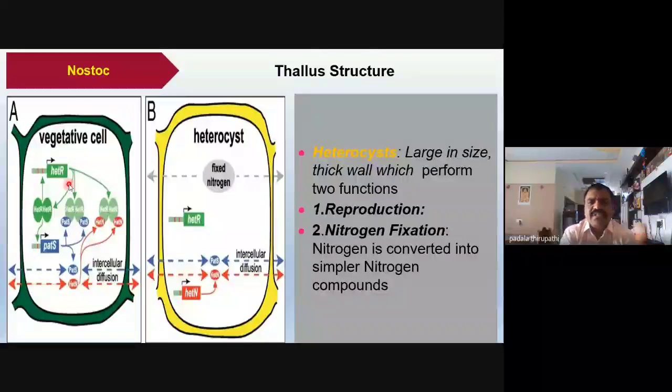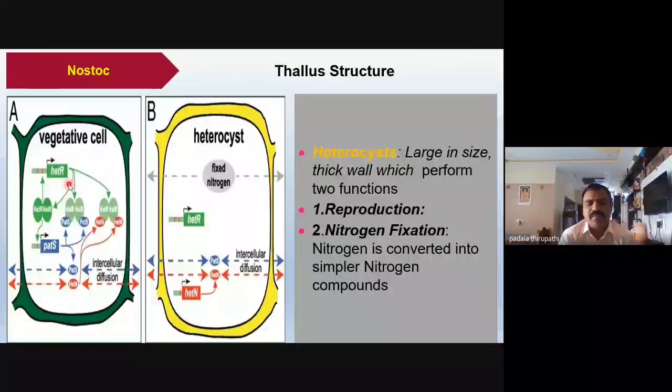The main function of the heterocyst is, number one, fixation of nitrogen. Atmospheric molecular nitrogen is converted into usable nitrogen compounds like nitrates, nitrites, and ammonium ions.